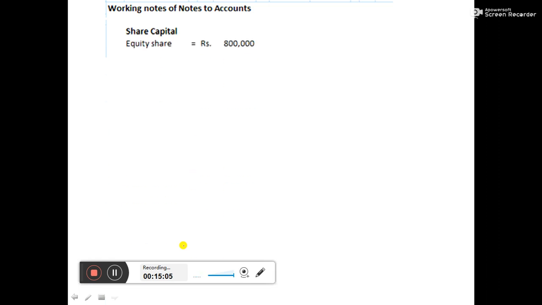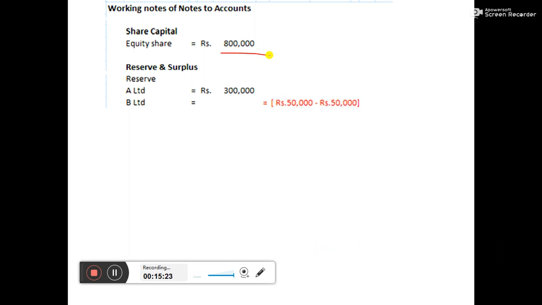First one is share capital. Equity share is rupees 8 lakh. This will be of only the holding company. Now reserves and surplus. A Limited reserve is 3 lakh. B Limited reserve, is there any change? We have to see, that is after acquisition, is there any increase in the reserve? So there is no increase in the reserve, 0. That is, 3 lakh will come in the notes to accounts, and then the same amount will be taken into the balance sheet.